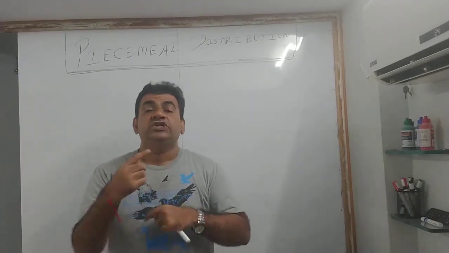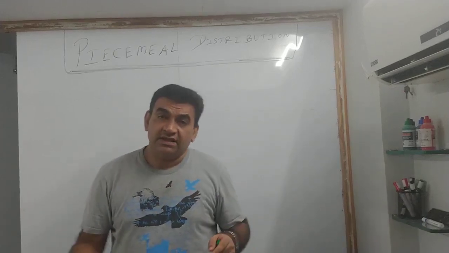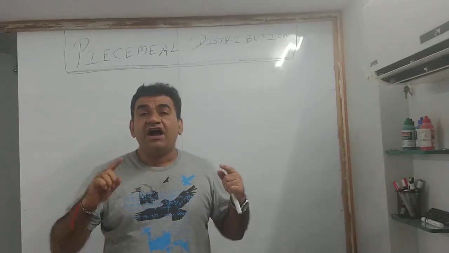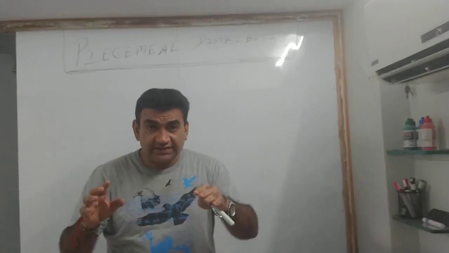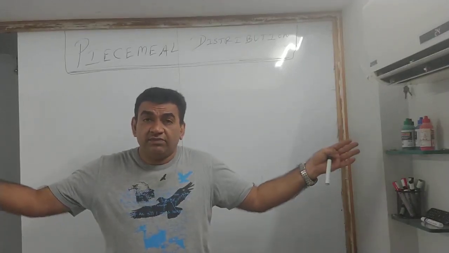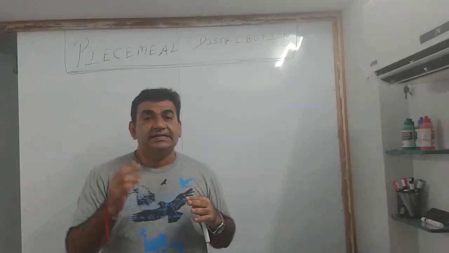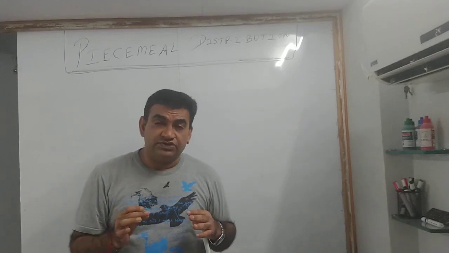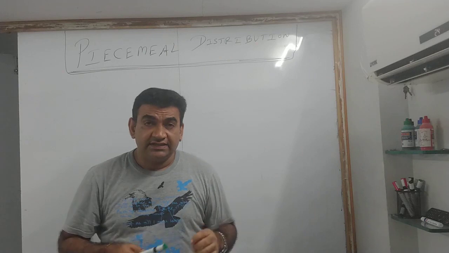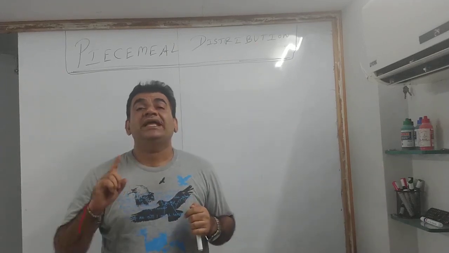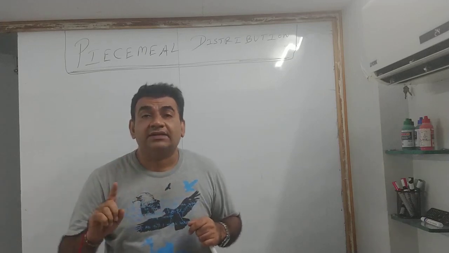From that money, you keep on paying the liabilities, you keep on incurring the expenses. After that, if there is surplus money, the partners will distribute it among themselves, and in case there is a shortfall, the partners will bring money. That is what happened in dissolution. Now, the same thing is going to happen here, but here it has to go in a systematic order.